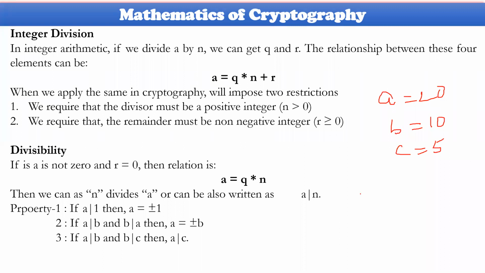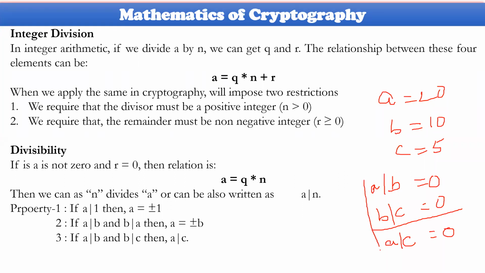In this regard, b divides a successfully. That is, 20 by 10, the remainder is equal to 0, successfully. In this context, c divides b, so it could be successful, because 10 by 5, the remainder is also equal to 0. It is also successful. By taking these two, you could conclude that c divides a fully, I mean completely. That is, 20 divided by 5, the remainder is also 0.